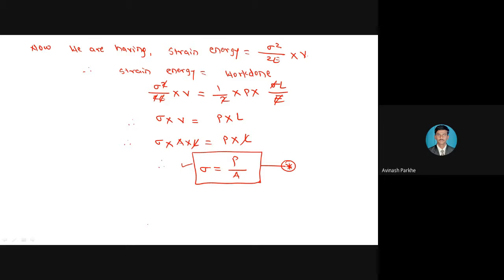If the load applied on that body is a suddenly applied load, and that word suddenly is mentioned in the problem, I have to use the stress formula for the suddenly applied load. If the words impact or height are mentioned in the statement, then we say this numerical is based on the third type, that is stress due to the impact load. If the word gradually is mentioned in the statement, then you have to decide that this numerical is based on stress calculation for the gradually applied load, which means I have to use the formula sigma is equal to P upon A.